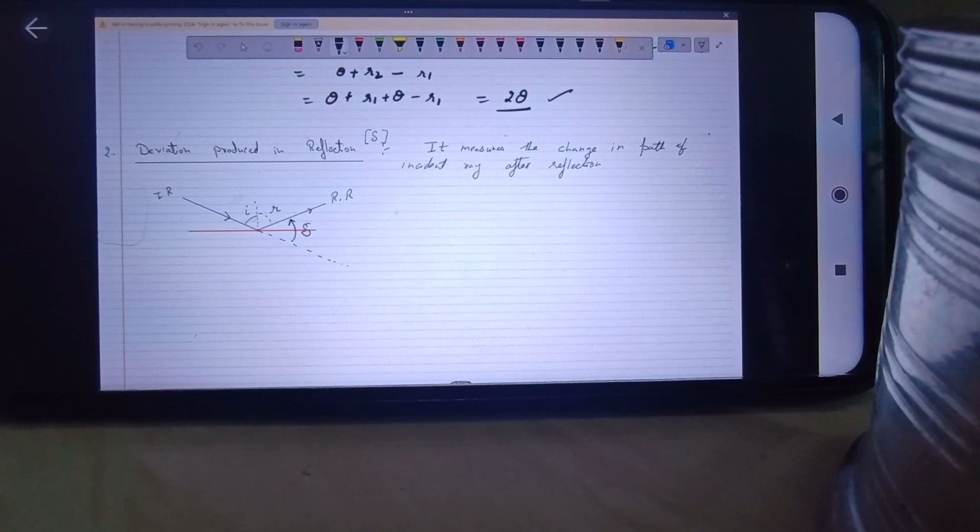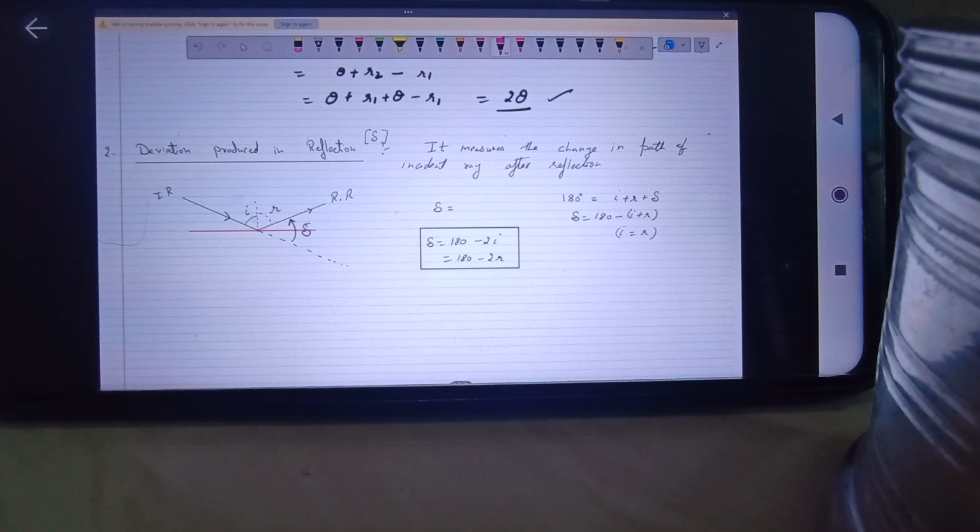Yes, right? If you have to find the angle of deviation delta, we know that a straight line makes an angle of 180 degrees. So I can say 180 degrees is equal to I plus R plus delta. So from here we get delta equals 180 minus (I plus R), and since I is equal to R, finally I can write delta is equal to 180 minus 2I, or equals 180 minus 2R. This is the formula to find the angle of deviation in terms of the incident or reflected angle. Okay?